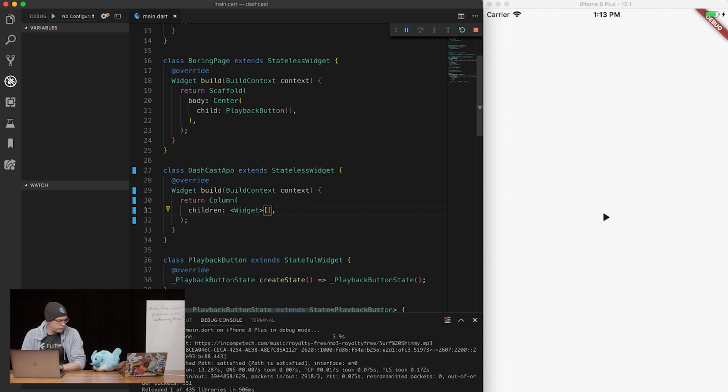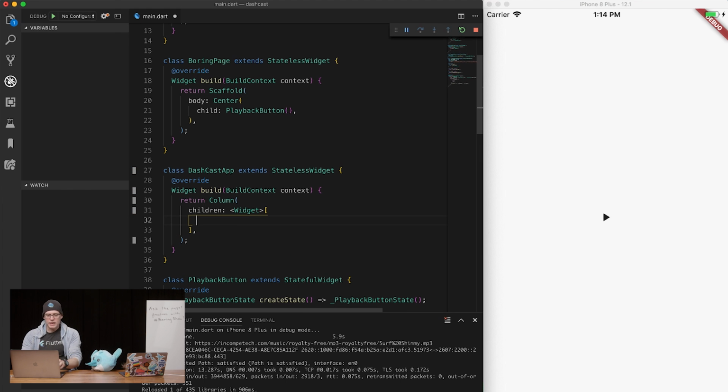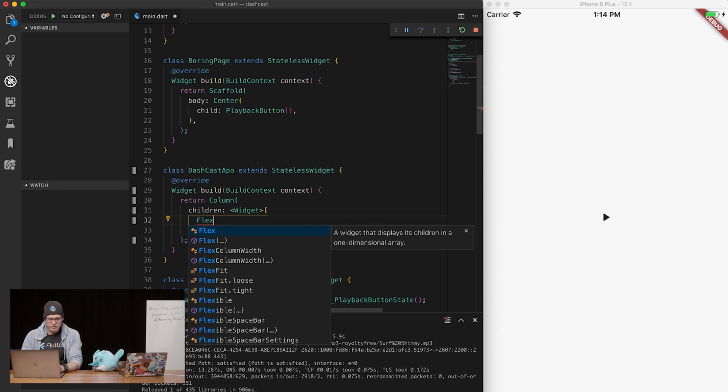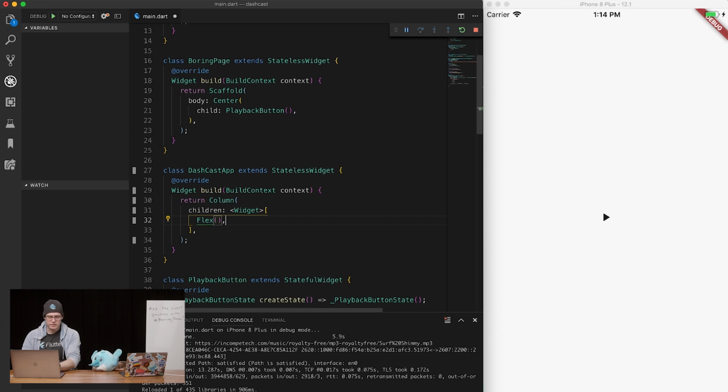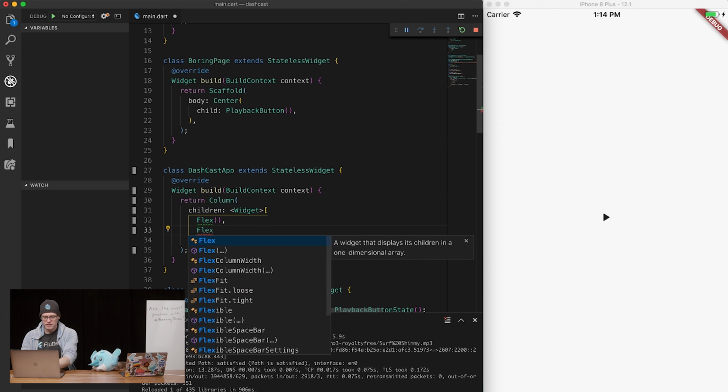Now, one of the things we could do is maybe have the controls be 10%, 20% at the bottom, and the rest of the stuff up top. So one way we could do this is, in the children, we can put them in a flex or a flexible? I think it's a flex. I can't remember. Let's create 2 flexes.